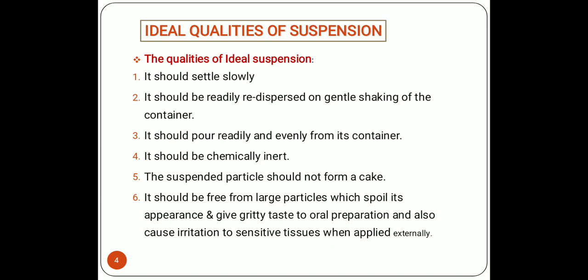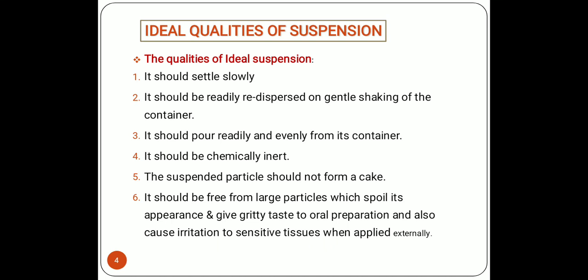It should be free from large particles, which spoil its appearance, give a gritty taste to oral suspension, and also cause irritation to sensitive tissues when applied externally. So, the particle size of suspension should be small, in the range of 0.5 to 5 micron.